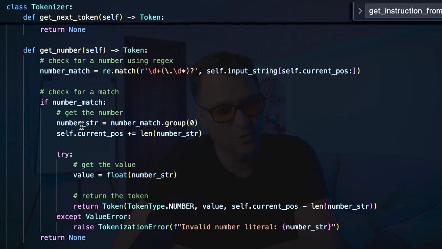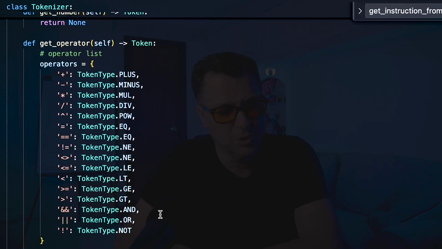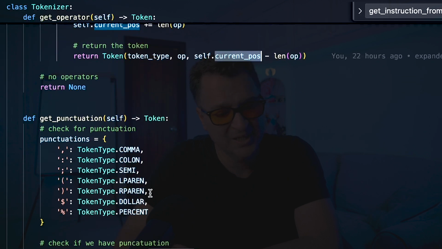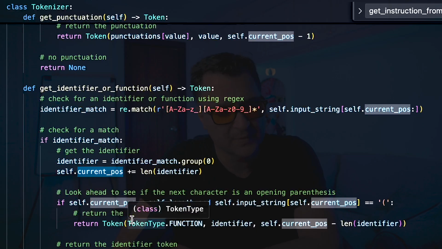And then it's going to call one of these. If it's got a number, it's going to do a regex check to see that it's a number. If it's a number, it adds it in and sets it as token type number. If it's an operator, remember we had the token type mul. Each operator is supported. It'll pass that in, and then return the operator as a token. We'll do the same for any punctuation that might exist. And then it will get any identifiers as well. And that is literally a tokenizer.